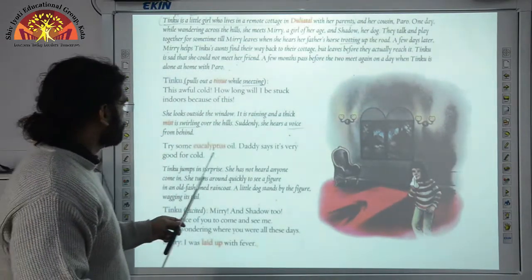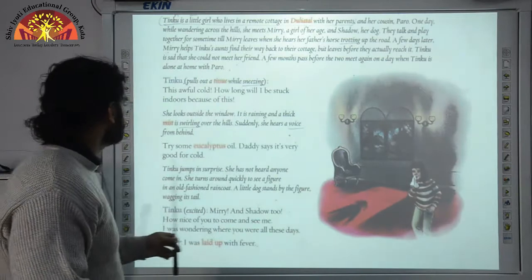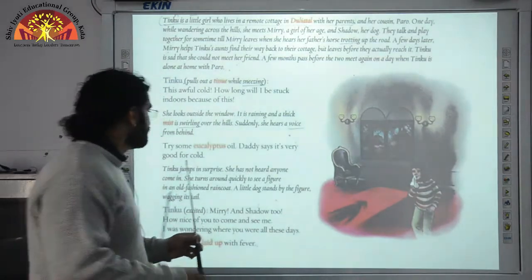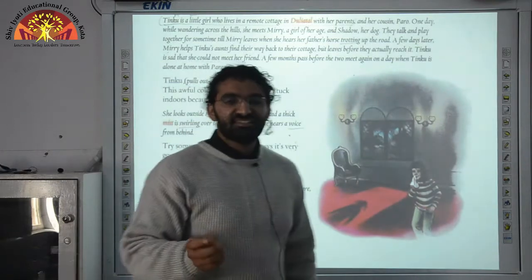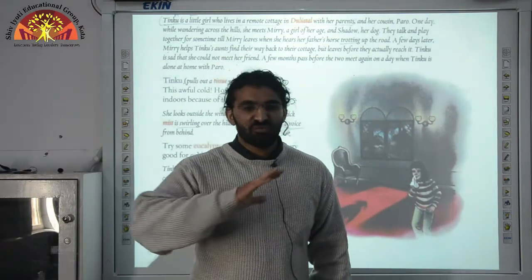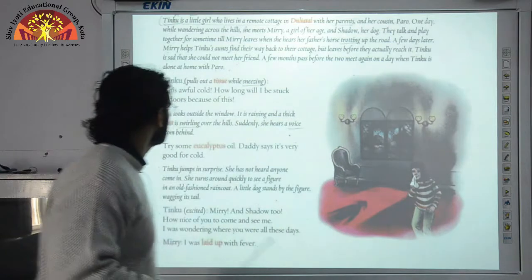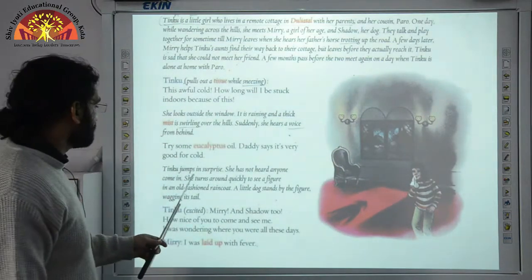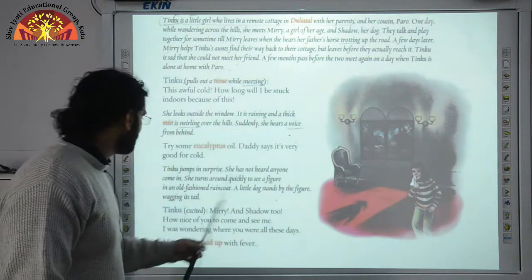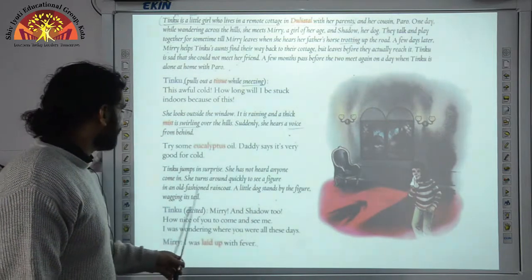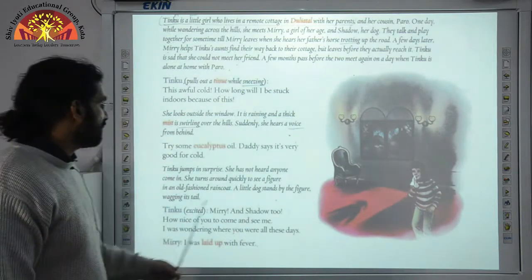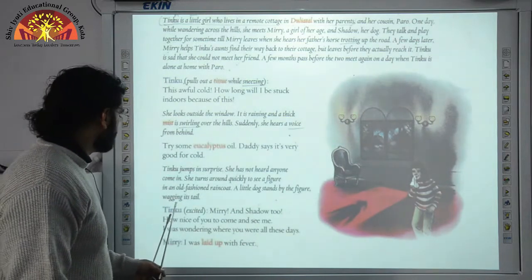"Try some eucalyptus oil. Daddy says it's very good for cold." Then she hears somebody say, "My father says it's very good for cold. Your cold will go away if you use this eucalyptus oil." Tinku jumps in surprise. She has not heard anyone come in. She turns around quickly to see a figure in an old-fashioned raincoat. A little dog stands by the figure, wagging its tail.